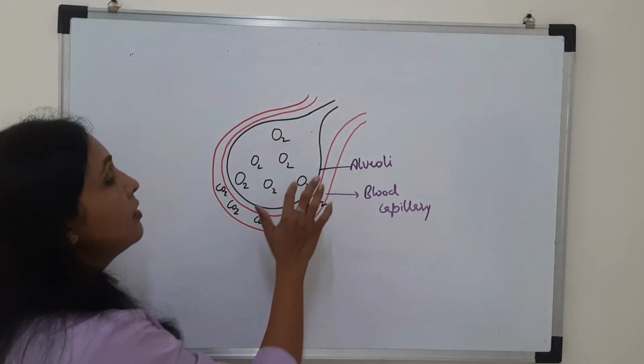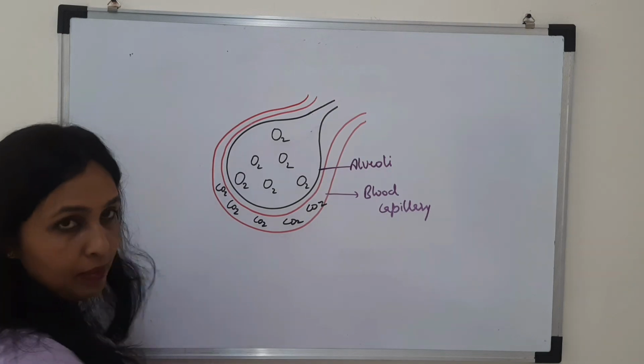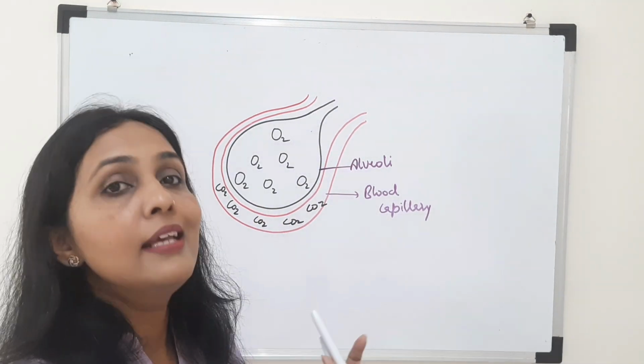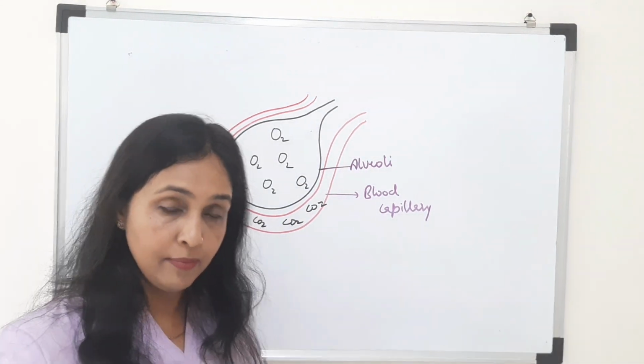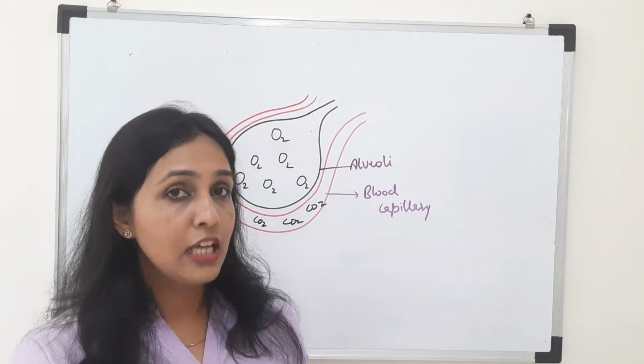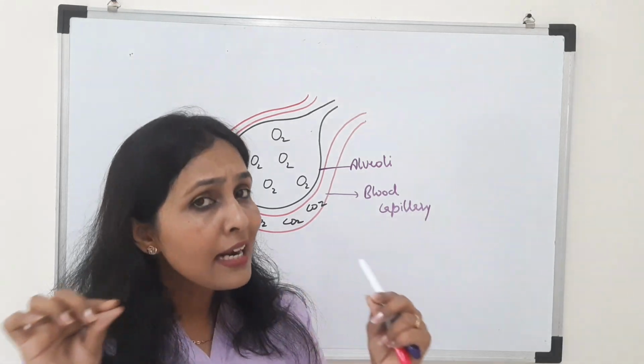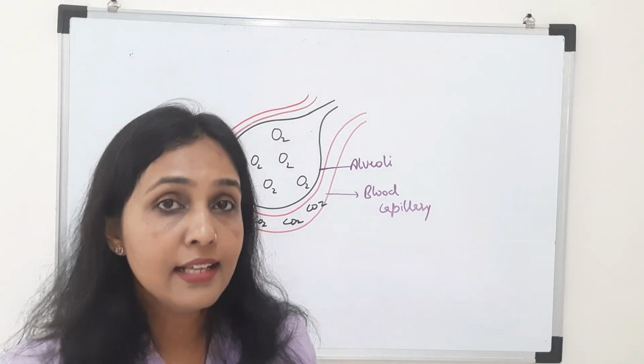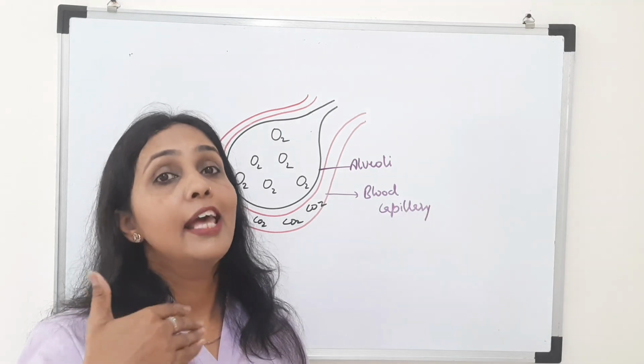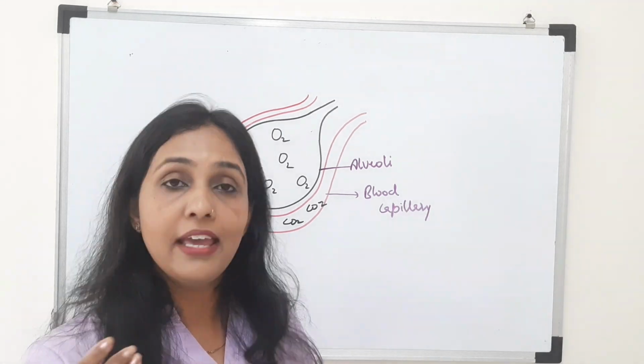Now what happens? Both alveoli and blood capillary are lined by simple squamous epithelium. Squamous epithelium, as you have read in the tissues chapter, is made of flat cells and these flat cells facilitate the exchange of any material very easily.